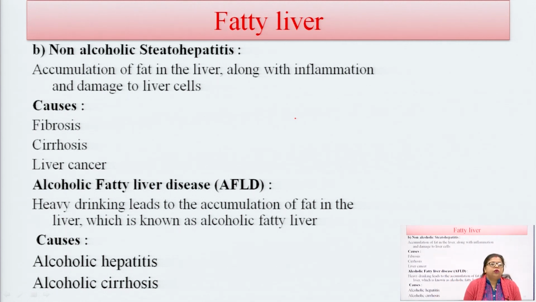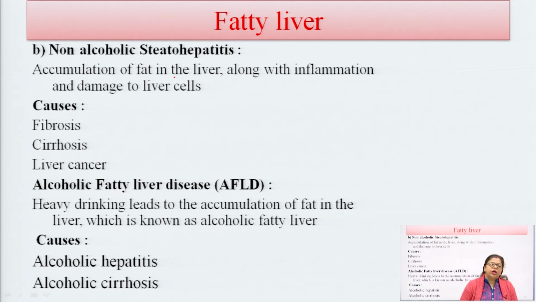And non-alcoholic steatohepatitis, there is accumulation of fat in the liver, with damage to the liver cells. The consequences or causes are fibrosis, cirrhosis, or liver cancer. And the second one is alcoholic fatty liver disease. This is mainly caused by alcohol.